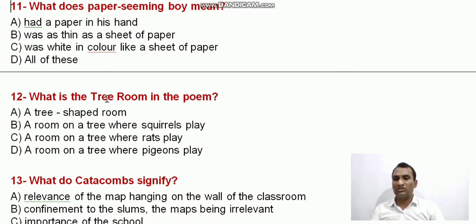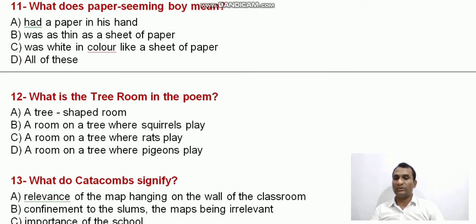What is the tree room in the poem? A tree-shaded room, a room on a tree where squirrels play, a room on a tree where rats play, a room on a tree where pigeons play. So the option is A, the right one. Oh, sorry, not this one. A room on a tree where squirrels play.